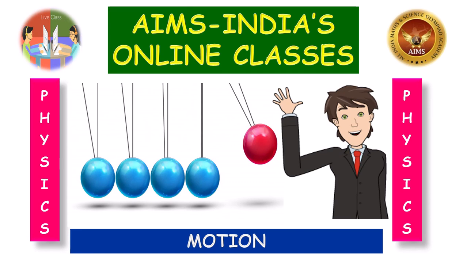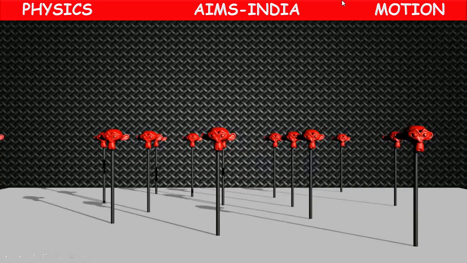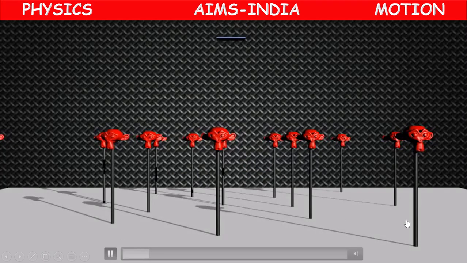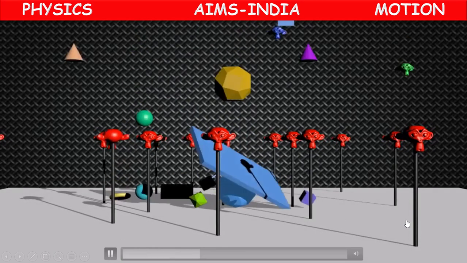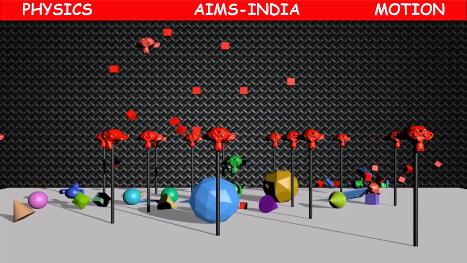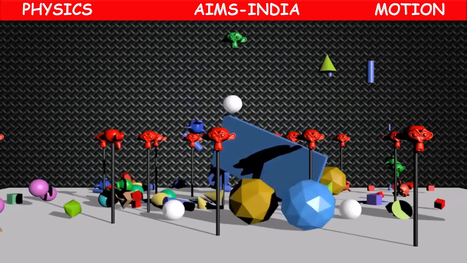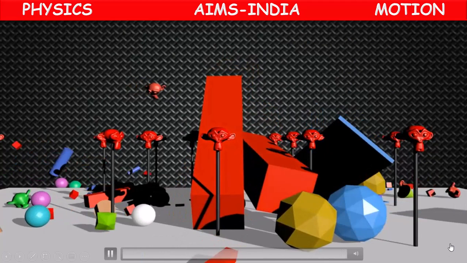In today's video, from physics subject, motion topic we are going to discuss. If you observe this video, children, all the objects are falling onto the earth. From top, they are all falling onto the earth. What may be the reason?